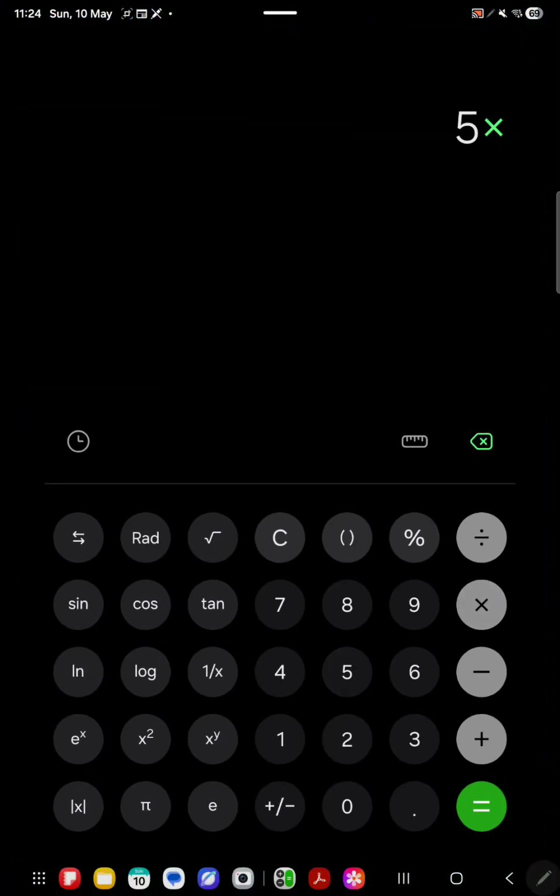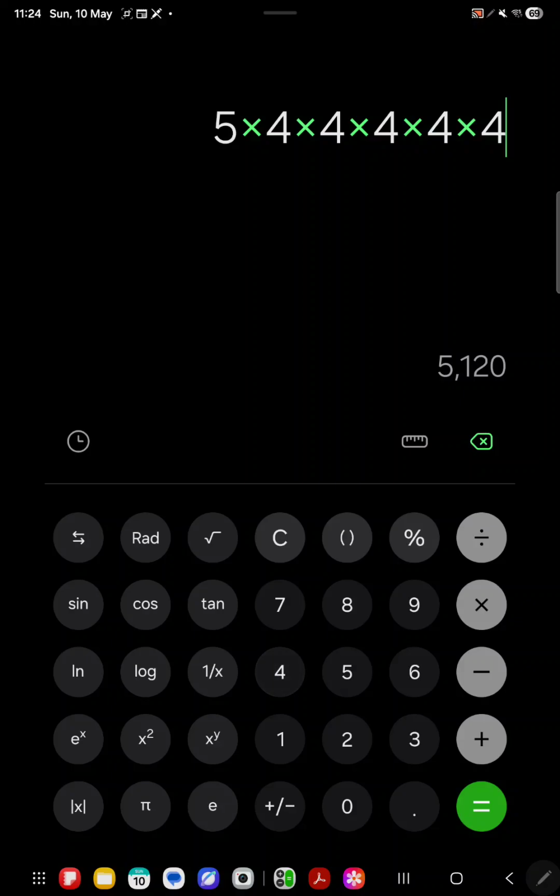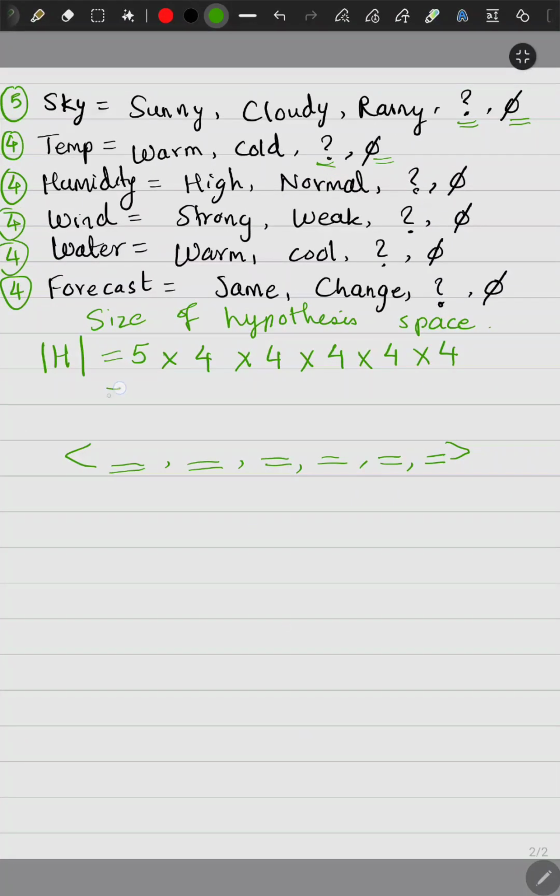So we have 5 into 4 into 4 into 4 into 4 into 4, which is 5120. So the size of the hypothesis space will be 5120. That's it.